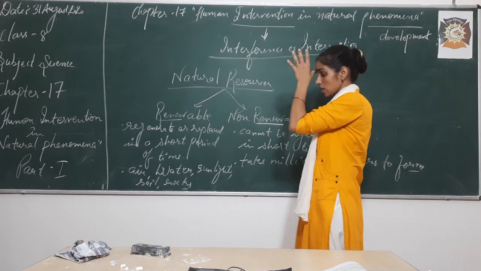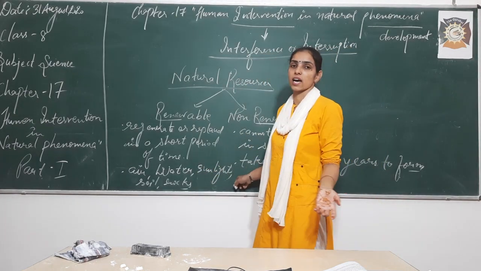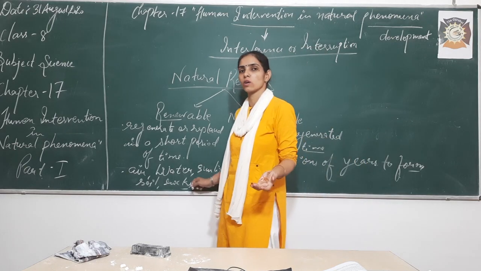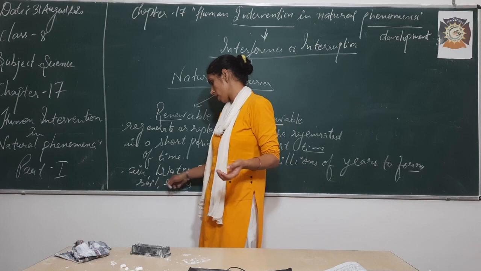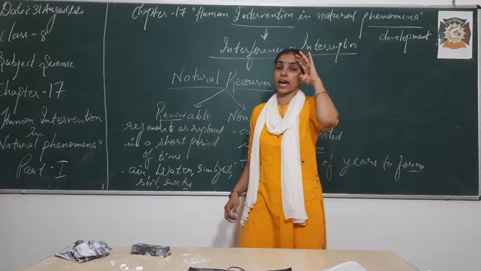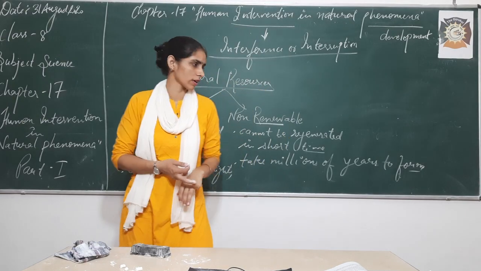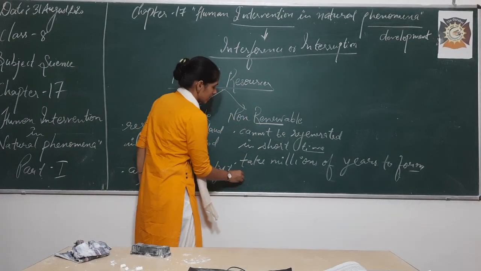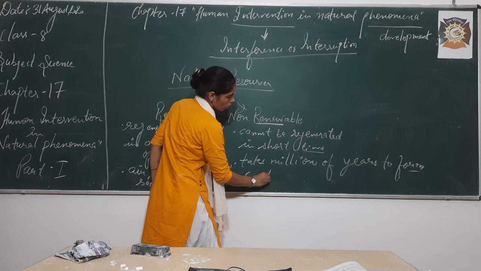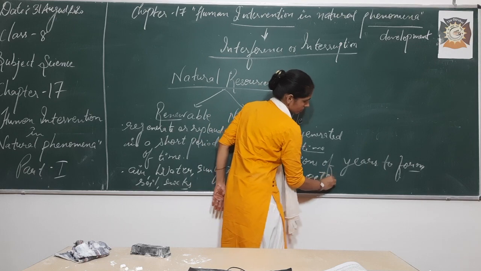In the case of sunlight, inside the sun the fusion process keeps going, which gives us sunlight. Soil and rocks can also be regenerated, but they need a short period of time to generate. While the non-renewable resources, for example, are coal and petroleum.